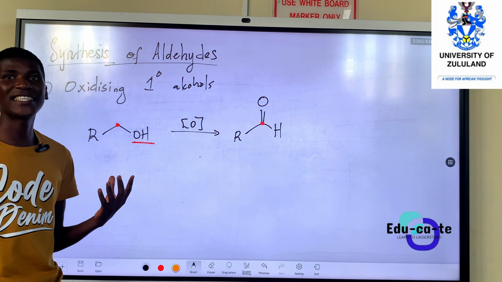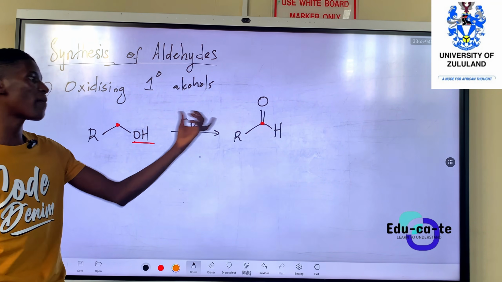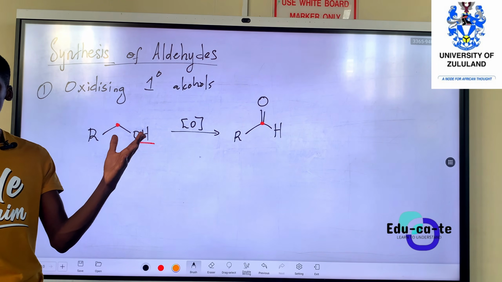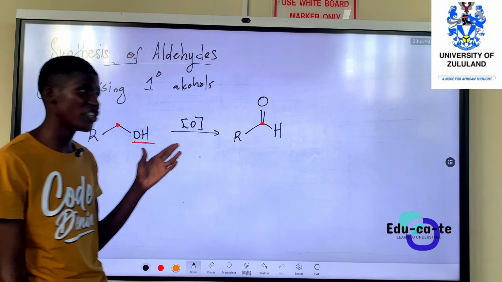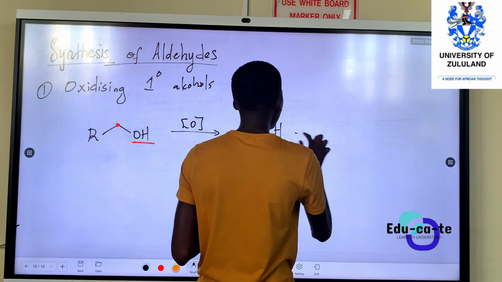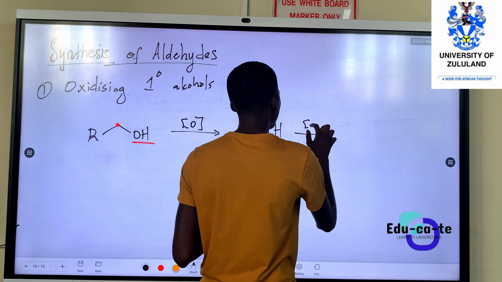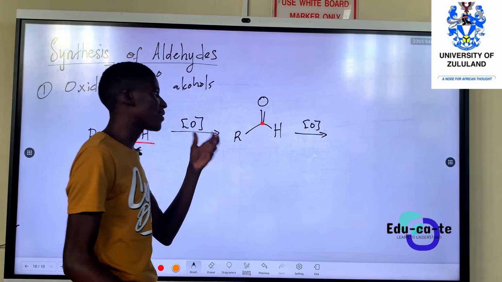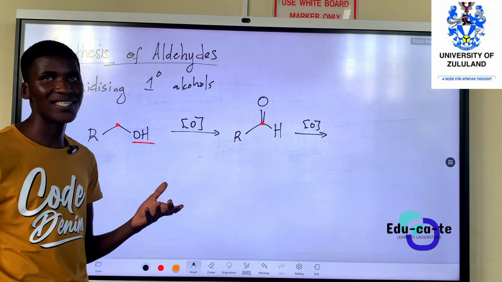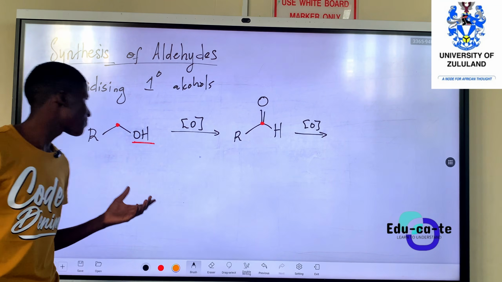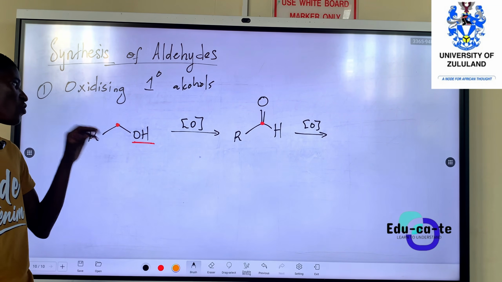So we can make an aldehyde by the oxidation of our primary alcohols specifically, not our secondary, not our tertiary. But if you keep on doing the oxidation process, the aldehyde has the potential to turn into a carboxylic acid.